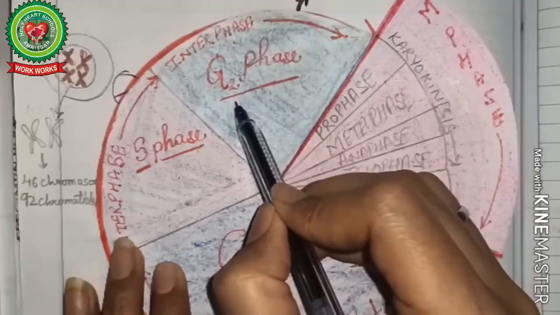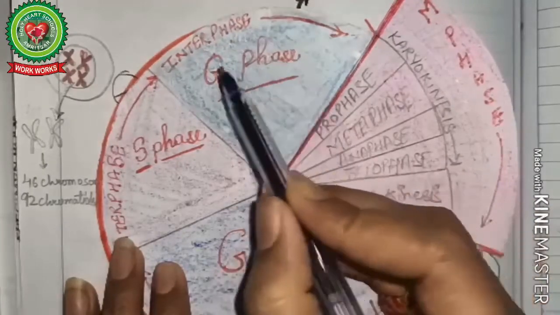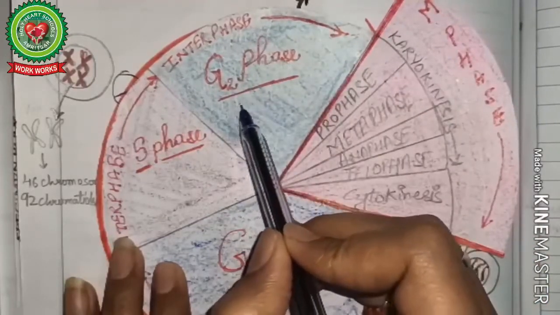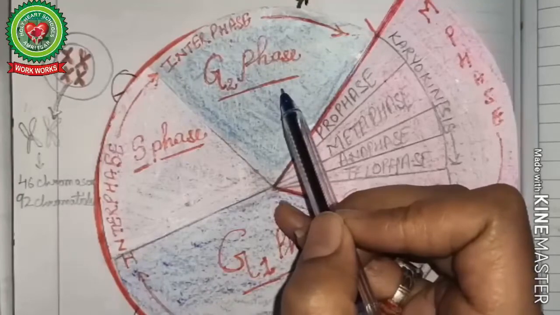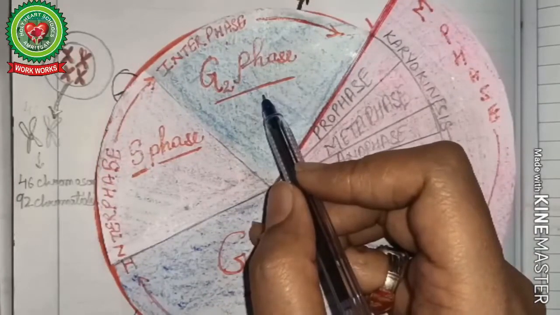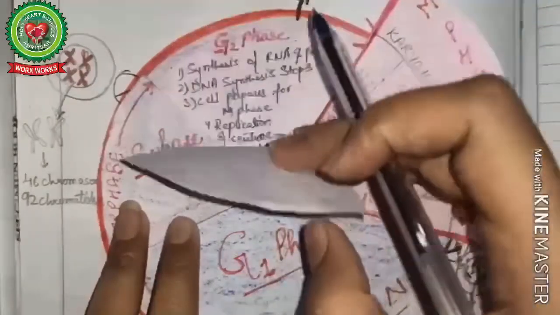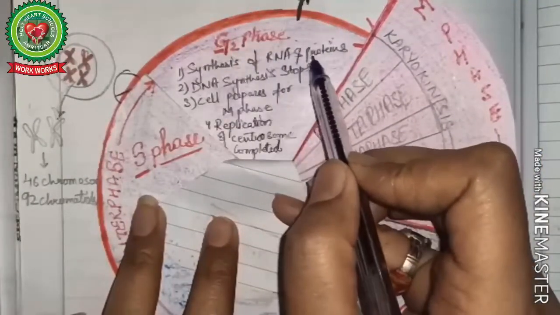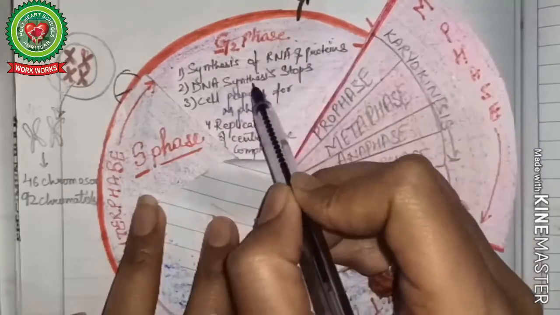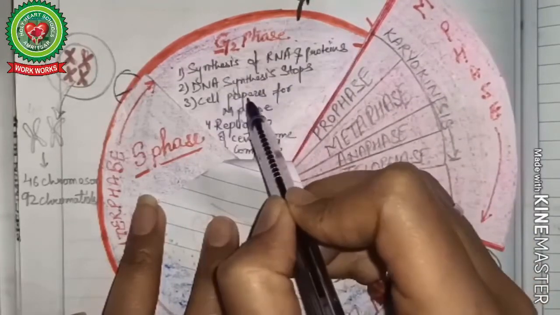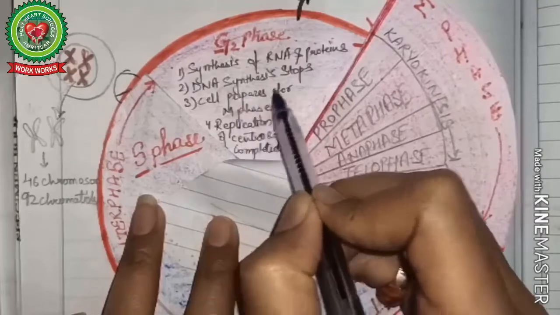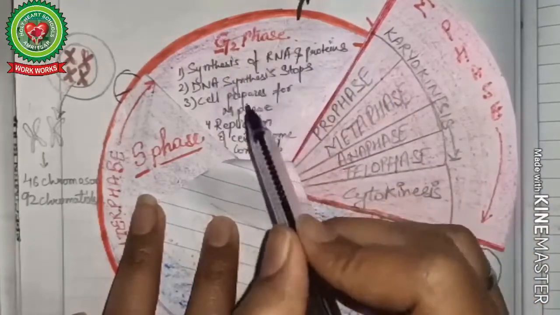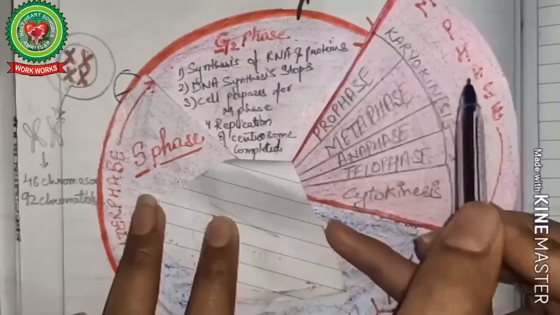Now why is it called the pre-mitotic phase? Pre means before. It is going to occur before the mitotic division. That is the reason it is called the pre-mitotic phase. This is the shortest phase as compared to the other stages. In G2 phase, synthesis of RNA and protein will continue. DNA synthesis will stop. The cell prepares for the M phase, as this stage occurs just before the M phase. So here the cell is finally getting ready for the M phase.